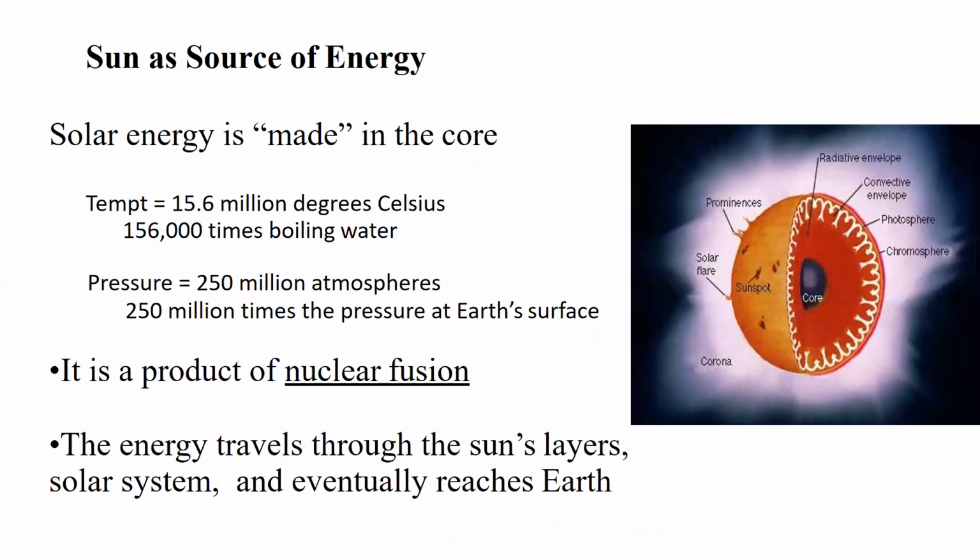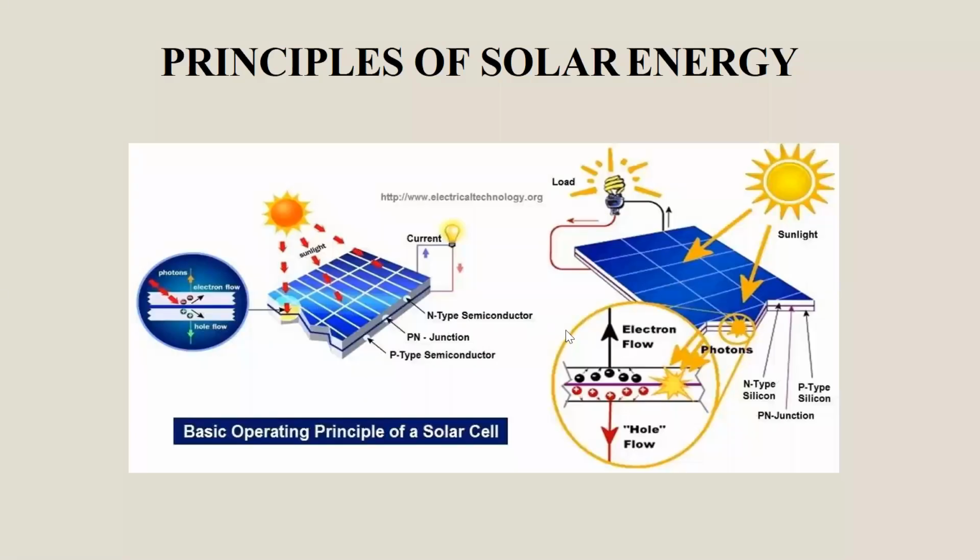And next one is the sun as a source of energy. We can check it out. Solar energy is made in the core, and also what the temperature is, what the product of it is, and how the layers of the solar system are formed and reach there. This is explained in this slide to give a brief idea about the source of energy. Next slide.